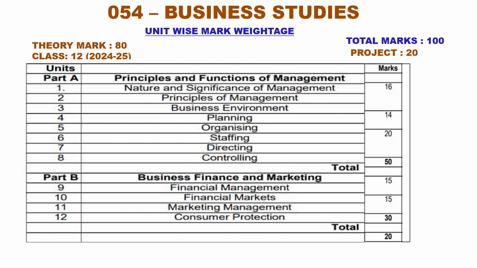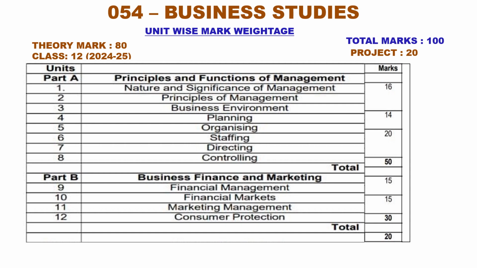Here the CBSE board allotted unit-wise mark weightage. For theory, 80 marks and project 20, altogether 100. In business studies, the units are divided into two parts. One is part A, principles and functions of management. Under this, there are 8 units. And part B, business finance and marketing. Under part B, 4 units are there.